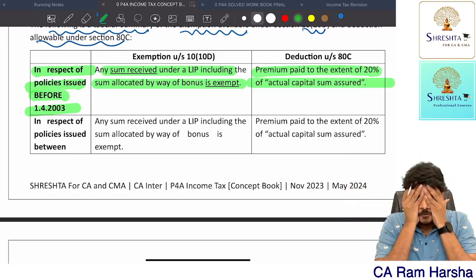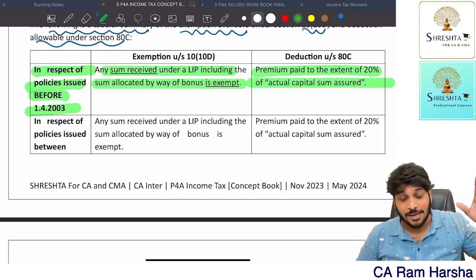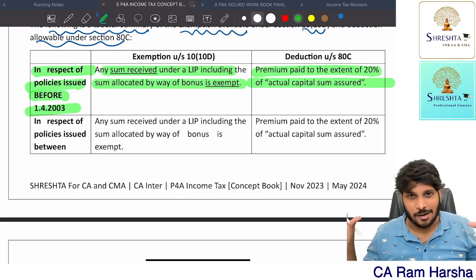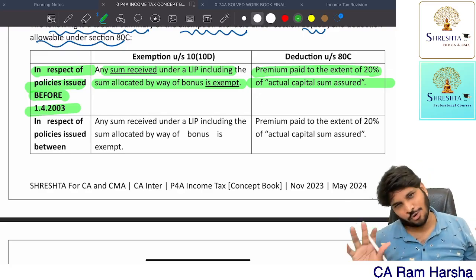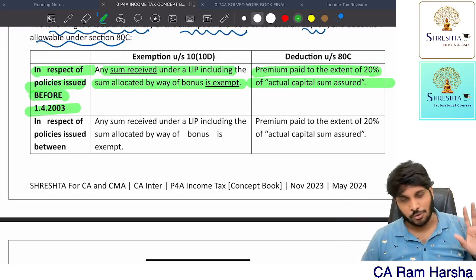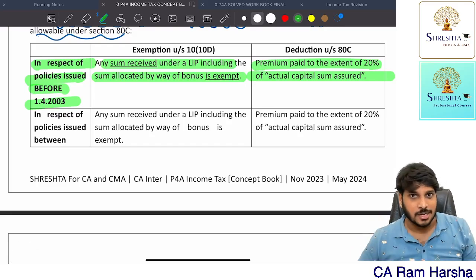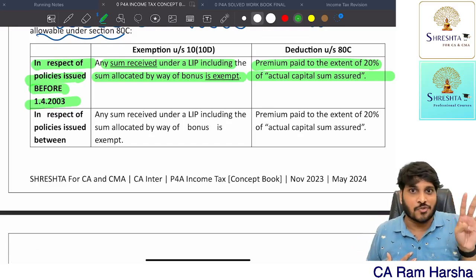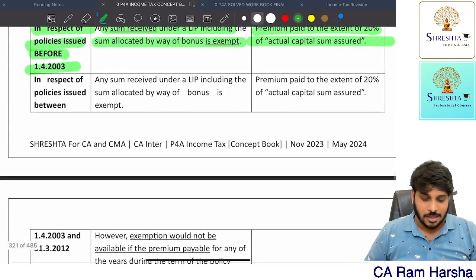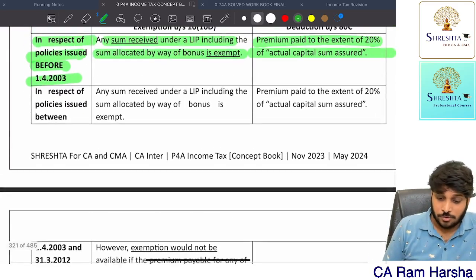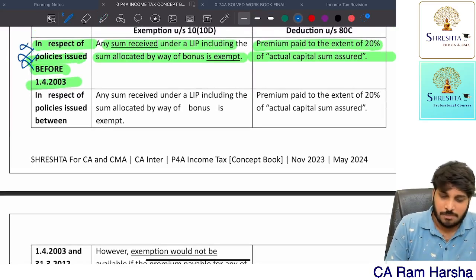Insurance policies before 2003 were not at all more than 10 or 15 years tenure. Most of the insurance policies had very, very less tenure. Getting it? Only term insurances had a tenure of 40-50 years. Suppose I have an insurance policy whose tenure is 40 years. Fine. Anyhow, this is not a big deal.